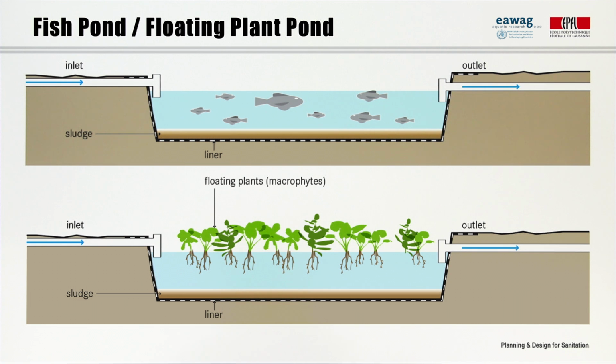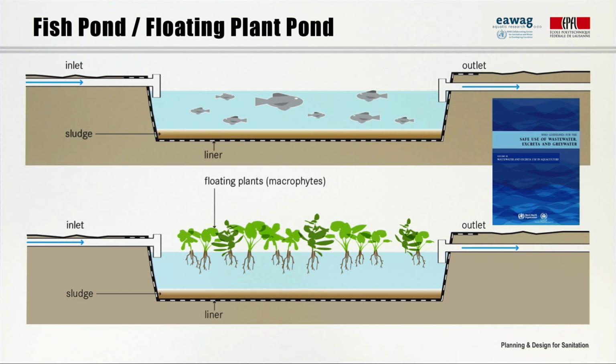Plant ponds can even achieve additional reduction of organic matter and suspended solids. It is possible to combine fish and floating plants in one single pond. There are also WHO guidelines on wastewater and excreta use in aquaculture, containing detailed information about health aspects and specific guidance for risk reduction. You can also download them from the course page if you are interested.